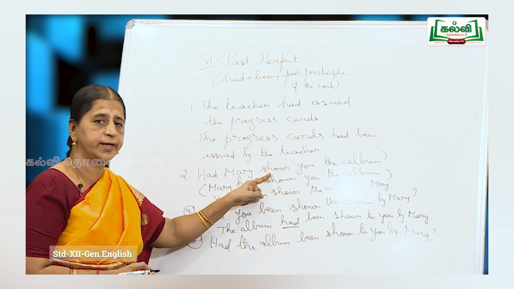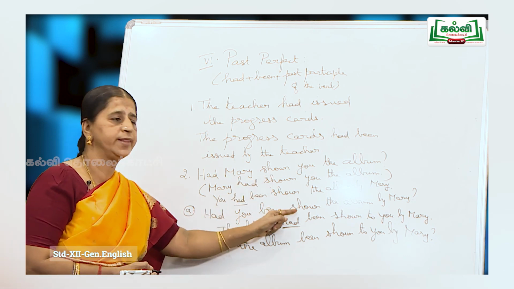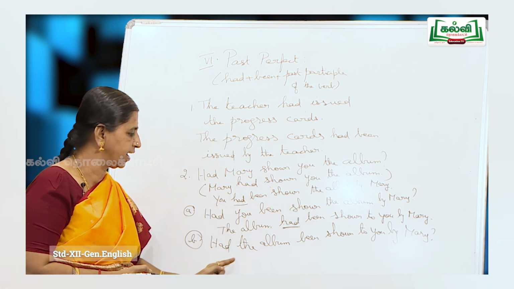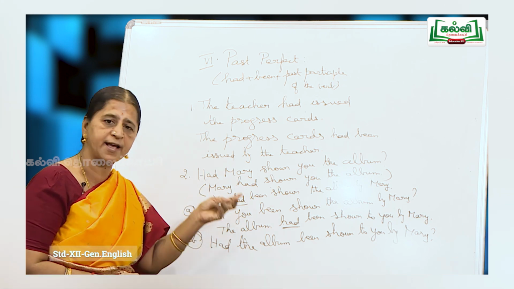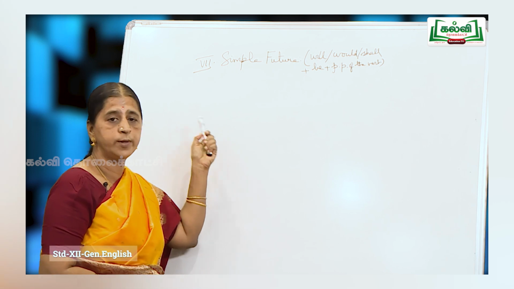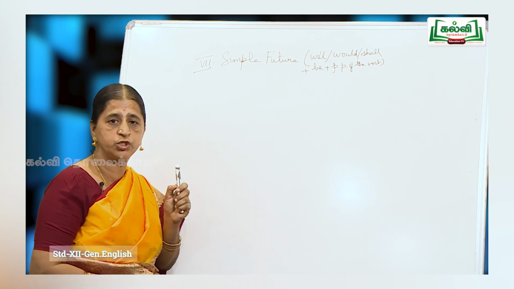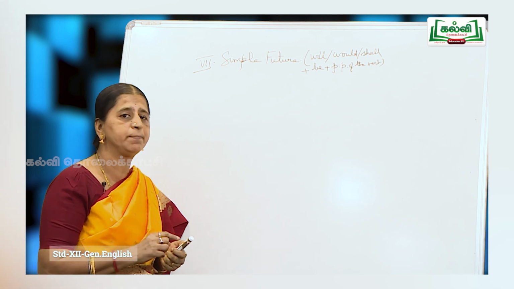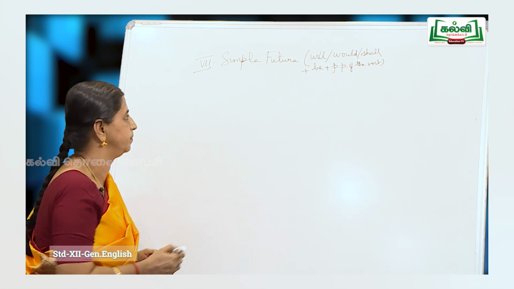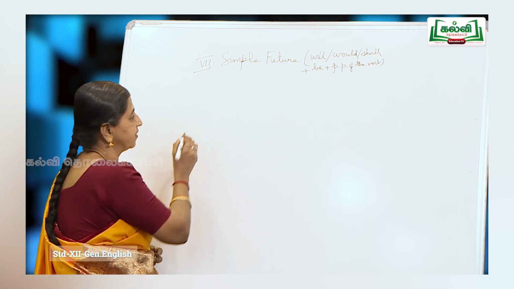Had Mary shown you the album? Had you been shown the album by Mary? Had the album been shown to you by Mary? So, these are the two answers in the passive form. Now, we move on to the next tense, simple future. Now, here the form is will or would or shall plus be plus past participle of the verb. PP stands for past participle.